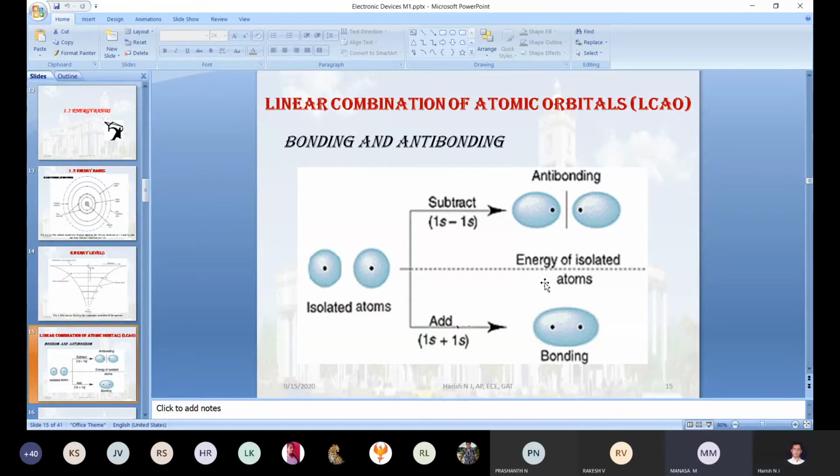Two electrons, sir, when two electrons are repelled. Yes, sir, repelled. That repel word we have written in the form of subtraction. Exactly, we are not subtracting here, and we are not adding here. When combined we call it positive overlapping, and when repelling we call it negative overlapping. That negative we have written as subtract. That's all. When it is repelled, antibonding is formed,